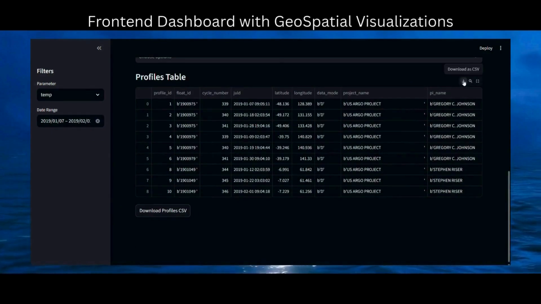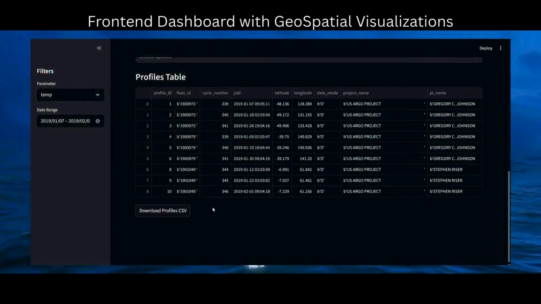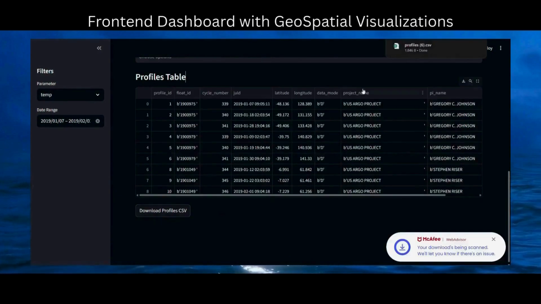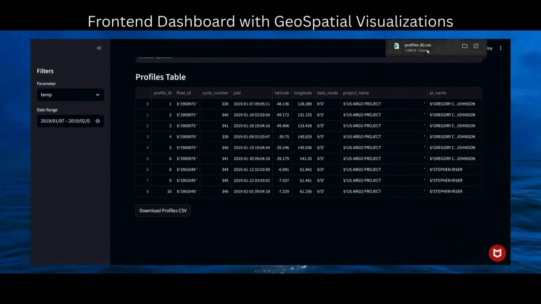We also have the download option through which it will directly convert the netcdf data into CSV files and store them in your local storage. We can also download the profile data as a CSV file. Now you can see the downloaded CSV file.